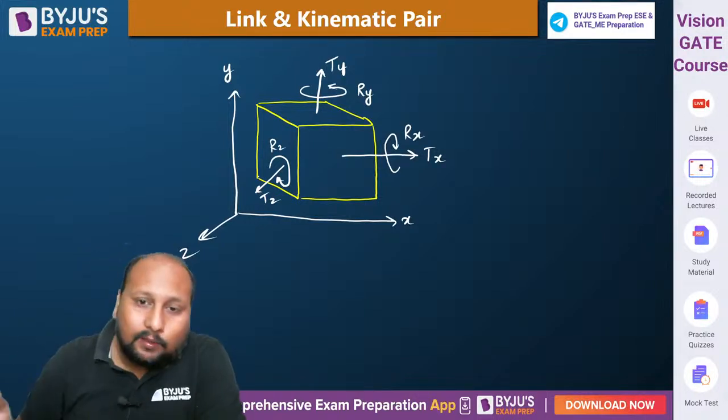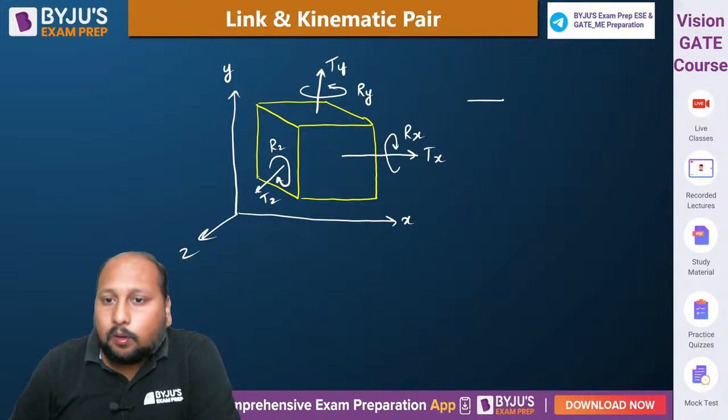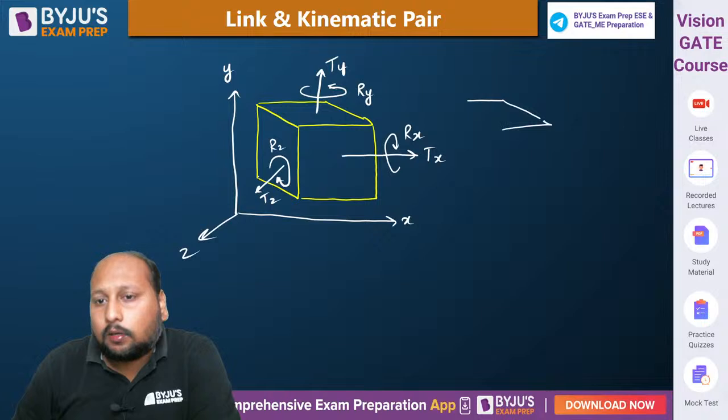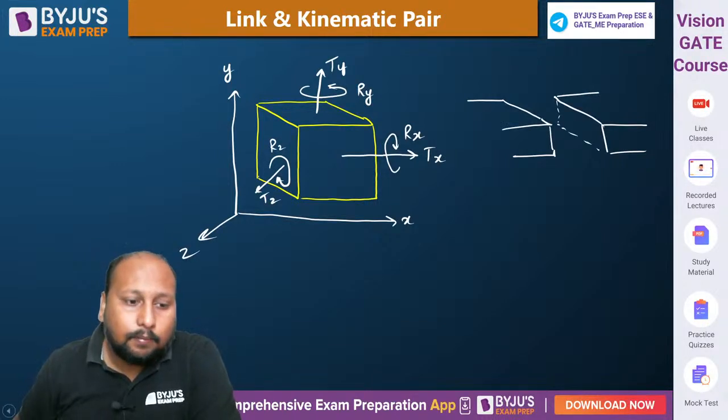Okay, but let us suppose I'm keeping this block like this, इसके बीच में.